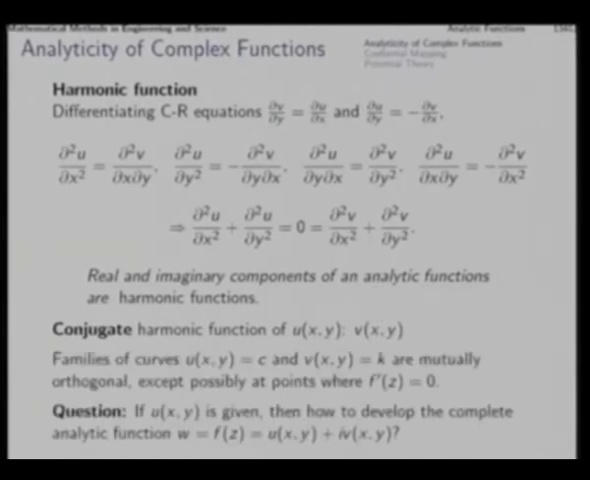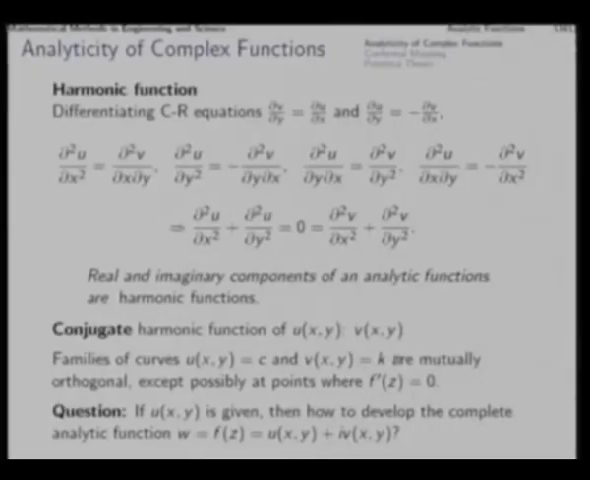Now, we already know that families of curves, the family of curves u equal to c and another family of curves v equal to k, are two mutually orthogonal families of curves in the xy plane, except possibly at points where the derivative turns out to be 0.